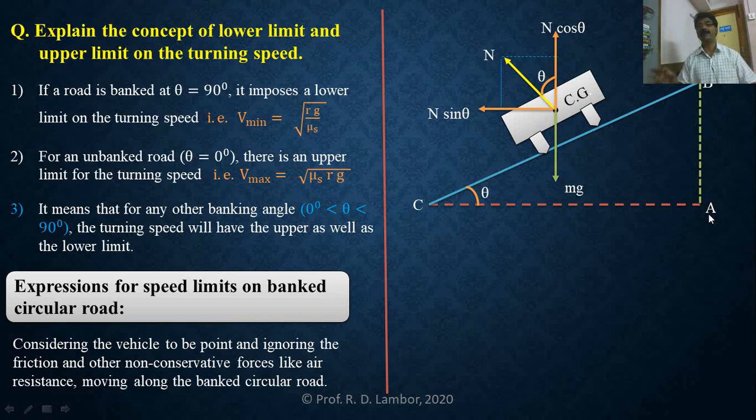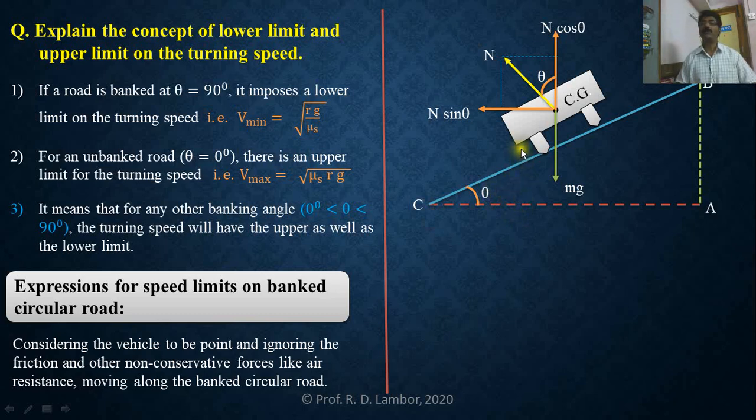It decides the speed limit. So this right angle is nothing but banking of roads, an arrangement of roads in which the outer edge of the road along the turn is raised above the inner edge, so that the road surface is inclined with the horizontal at a suitable angle. So this is the way.